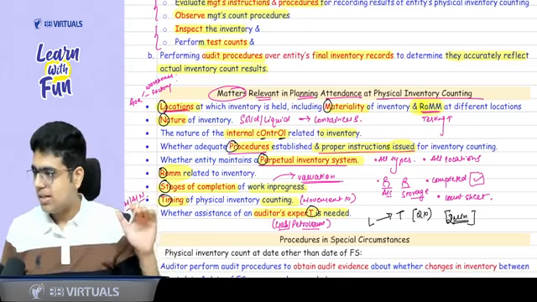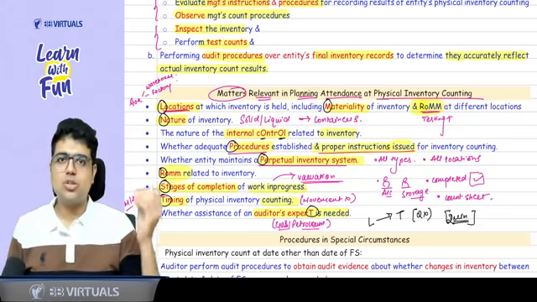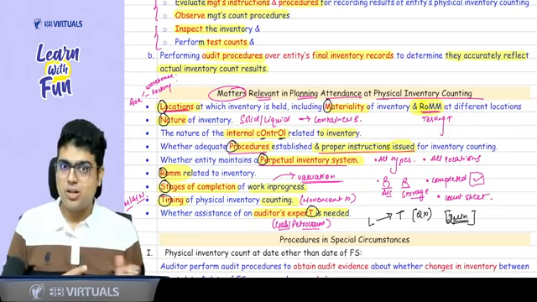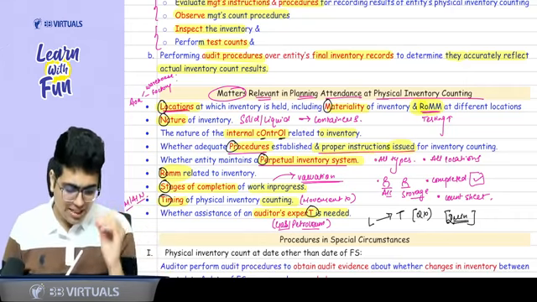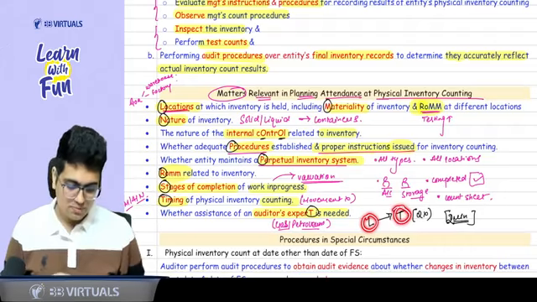These are the matters which you studied in your CA Inter. ICAI asked questions on these matters in your final study material in MCQ form. So it is important for you to learn all the matters properly, and it is very easy to learn all of them. You just need to note the ABCD from L to T.